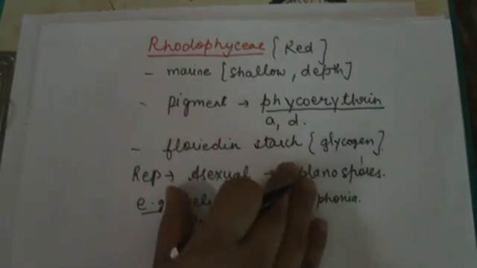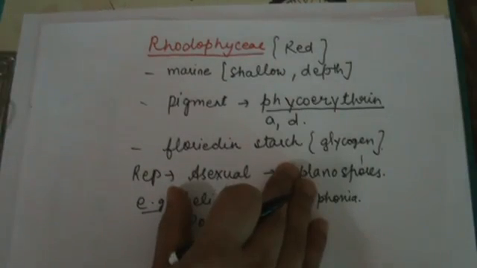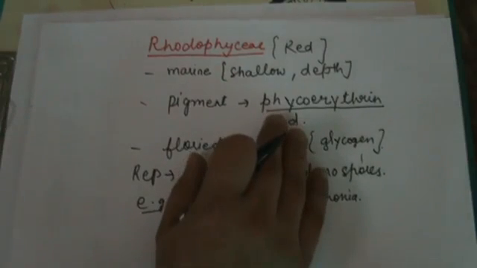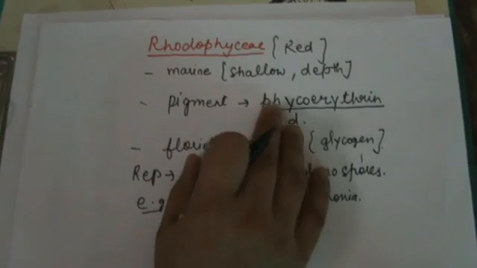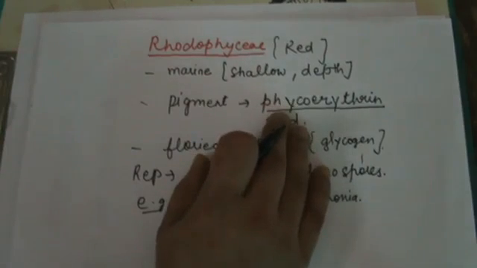Sometimes the question may come: what is the difference between red and brown algae? If you remember the characters, you are able to write the difference between red and brown algae, green and red, green and brown. Or 1 or 2 MCQ-like questions come, such as why red algae is known as red. The answer is due to the presence of phycoerythrin.